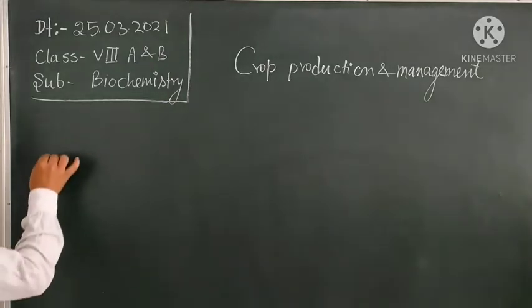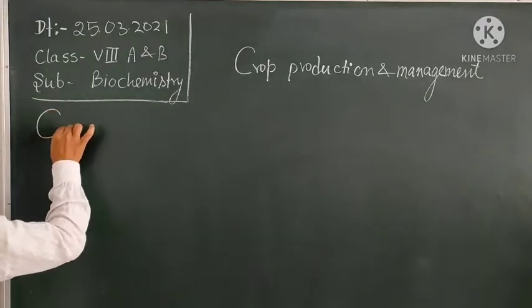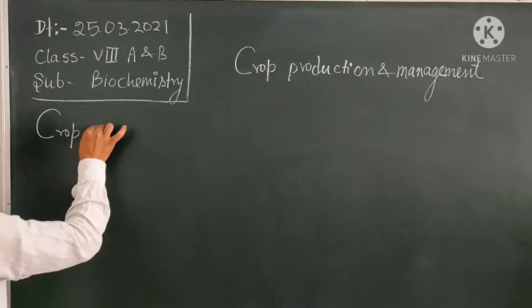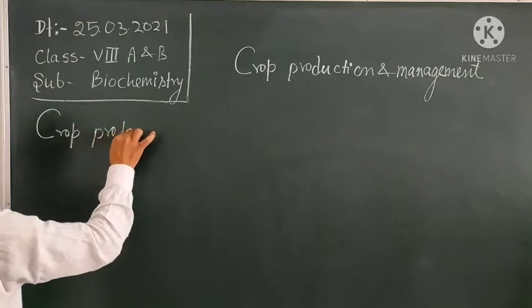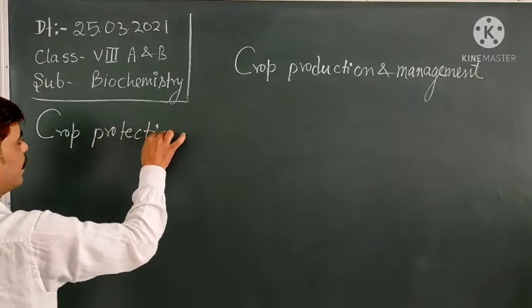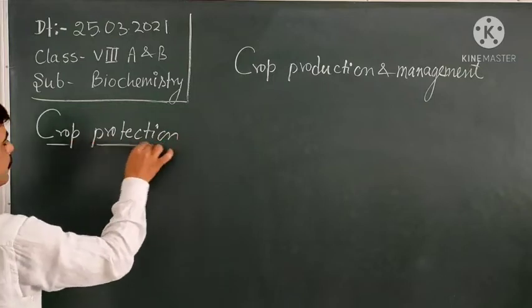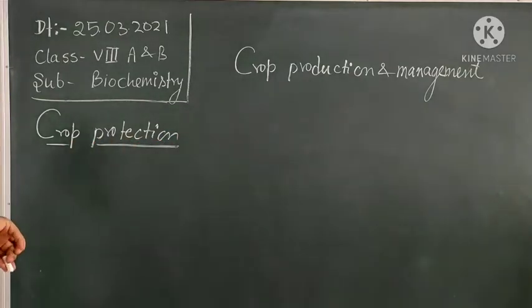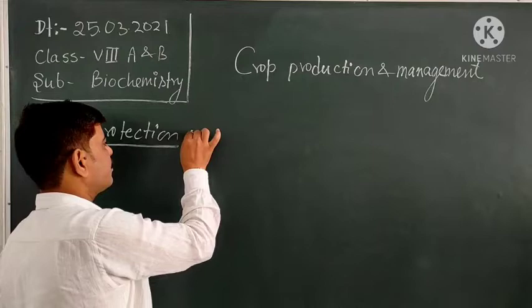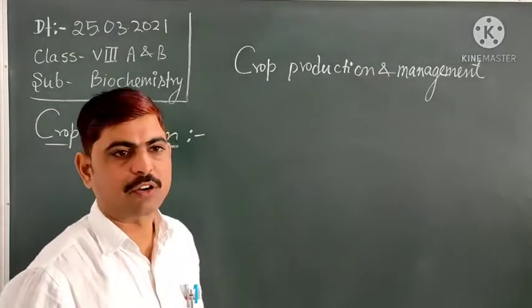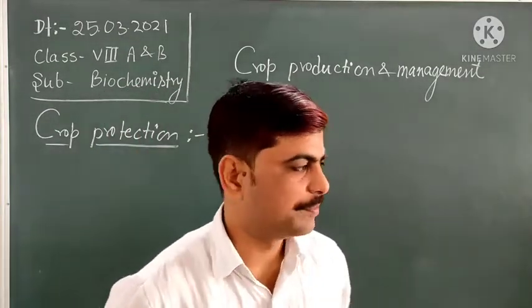Today we see crop protection. It is also an agricultural practice which farmers perform in order to grow the crops in their field properly.